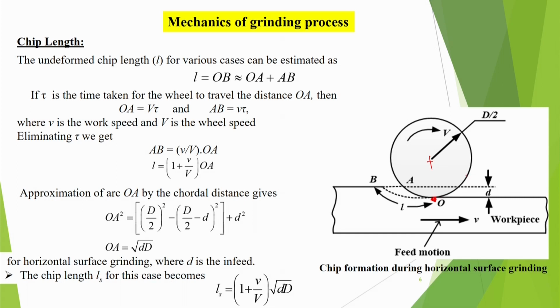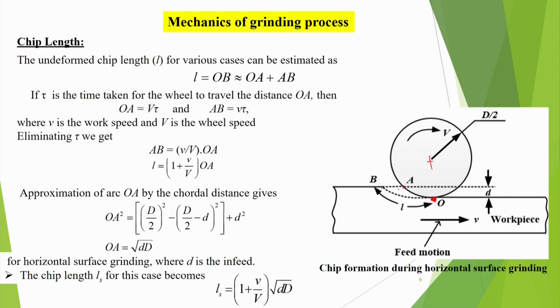But what happened is that simultaneously this point has also moved. So, that means this point B of the surface has come here. In other words, if I assume that the workpiece is stationary, then my center has moved a bit, and whatever the A point was here, in the meantime it has gone to point B. And at the same time, point O has gone to A. So, basically we have not abraded material OA, but we have abraded material OB. This much material we have abraded. So, that means this much junk has gone.